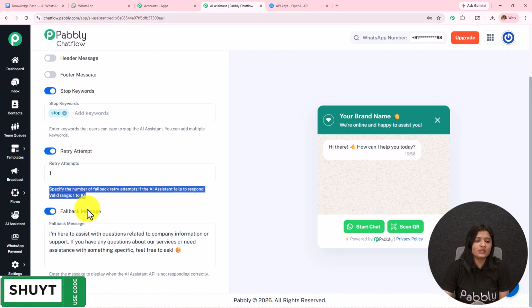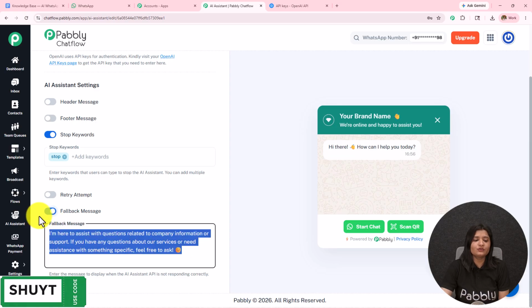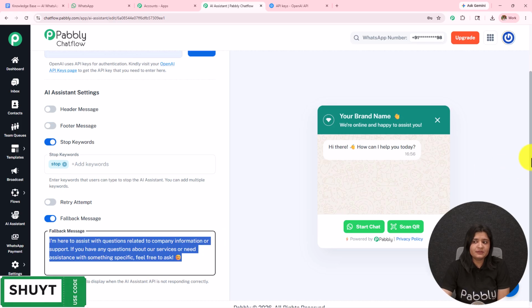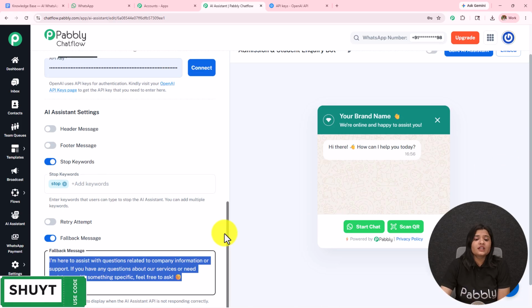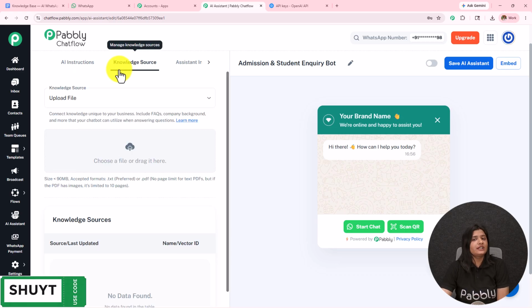Then we have this fallback message. When the API is not responding, the AI agent will not be able to resolve the queries. In that case, this fallback message will be sent. You can also add the contact details of the company information so that whenever the queries are not resolved, at least the fallback message will be sent and the user can contact you directly.